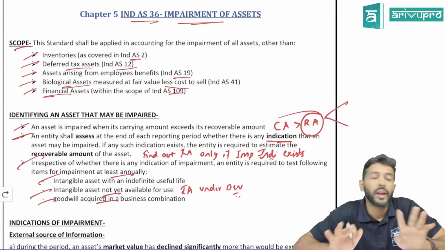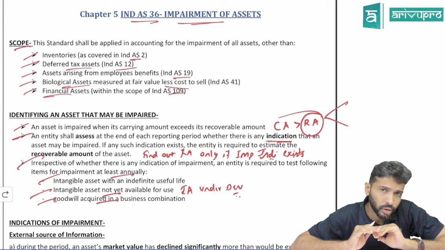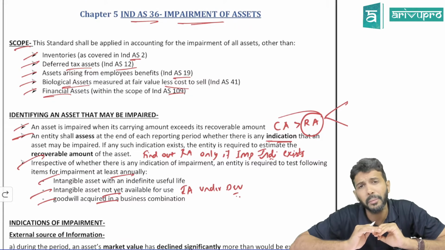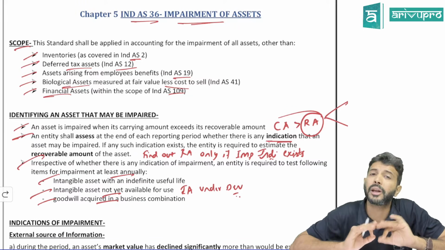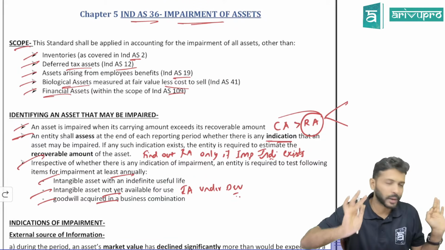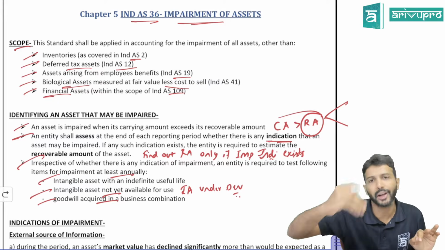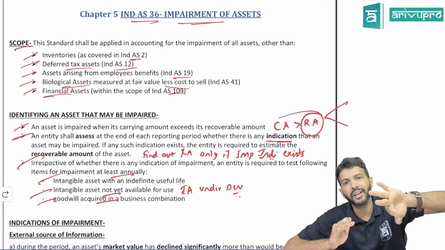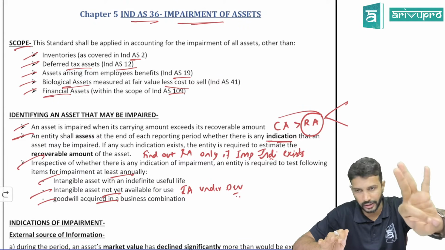Otherwise, no. And recoverable amount, you have to find it left, right, center every point of time? No. You find out recoverable amount only if impairment indicators exist. Only if an impairment indicator has come, find out the RA and do the impairment check and see whether an impairment loss is there or not.